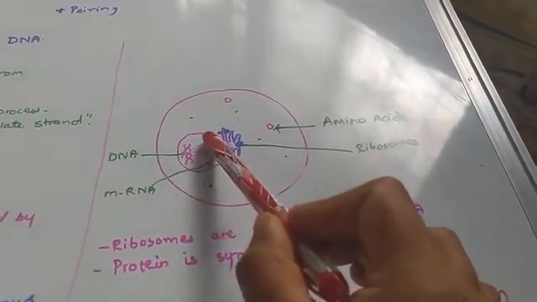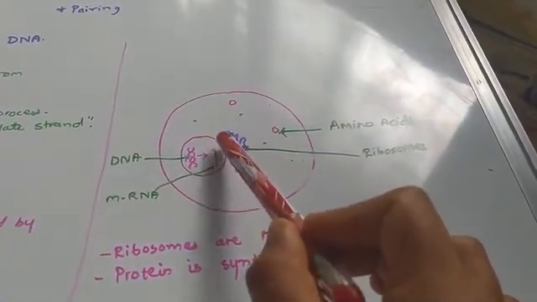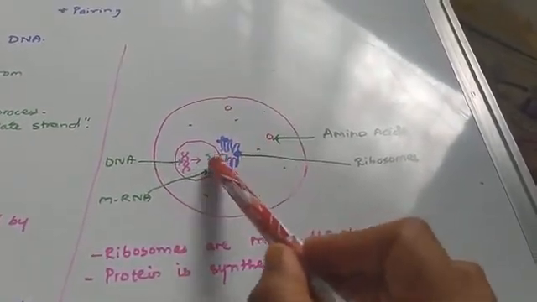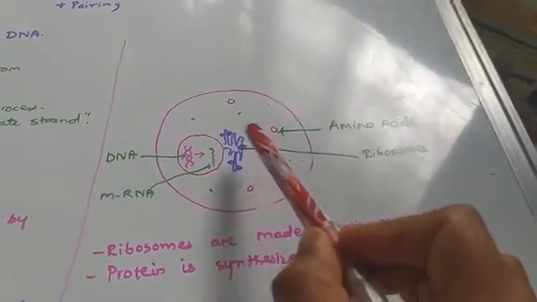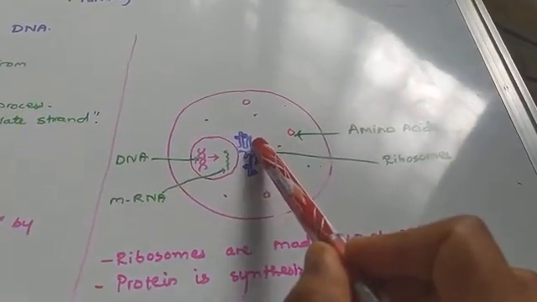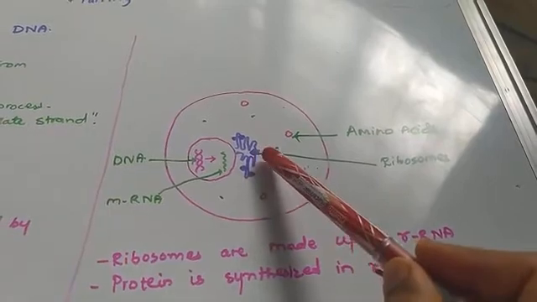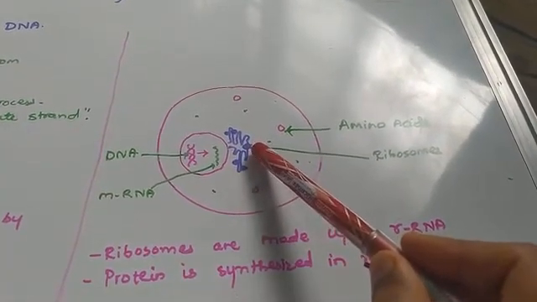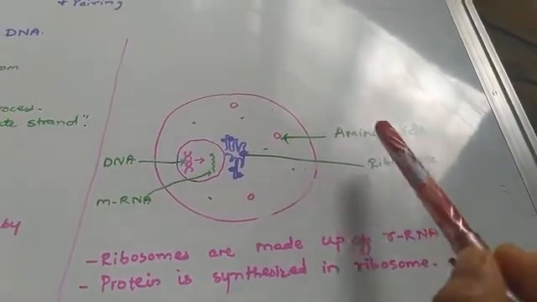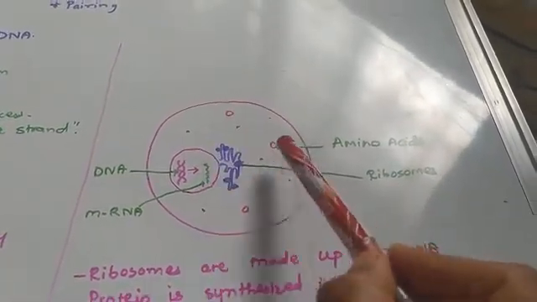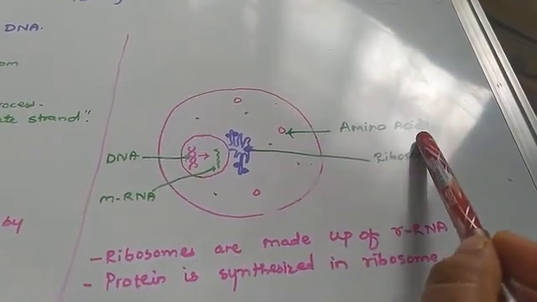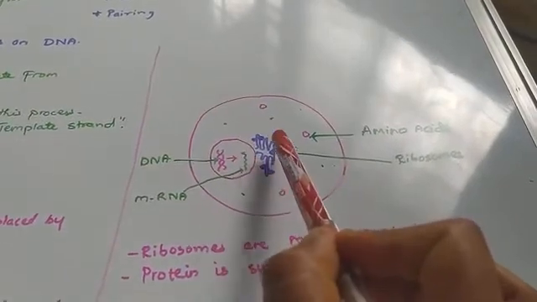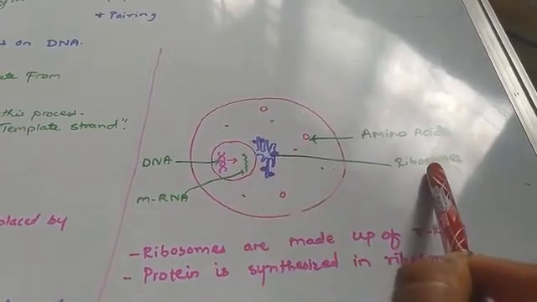So a new mRNA strand is formed. Now this mRNA goes out into the cytoplasm and gets attached to a ribosome. This dark part on the endoplasmic reticulum is known as the ribosome, and these parts are called amino acids. So the mRNA goes and attaches to the ribosomes.